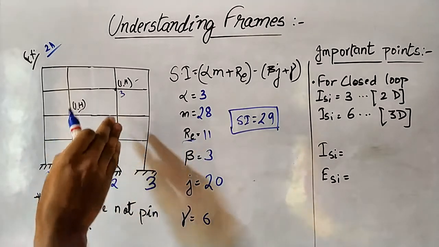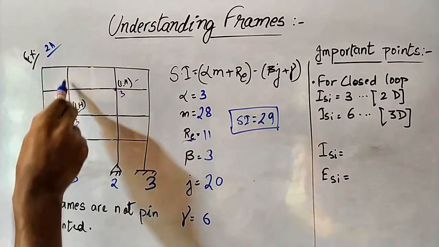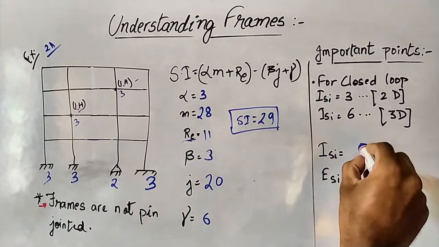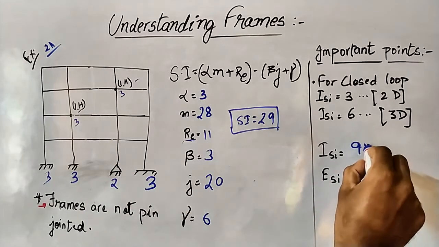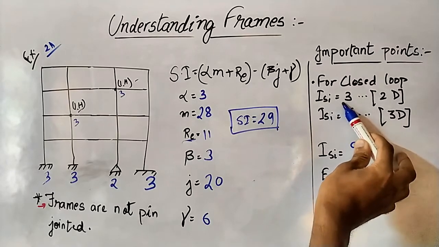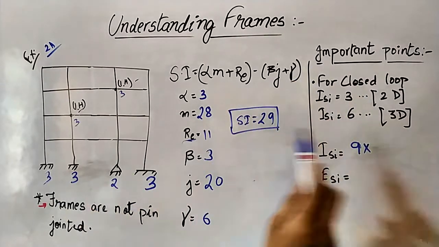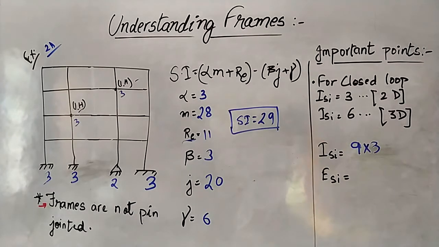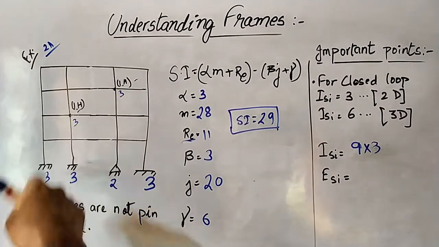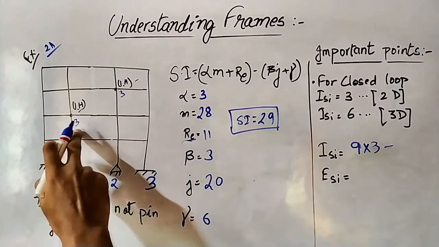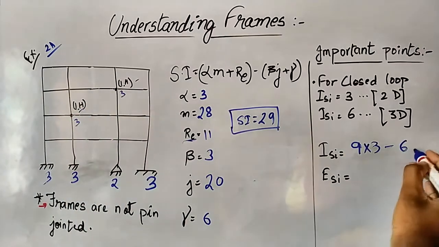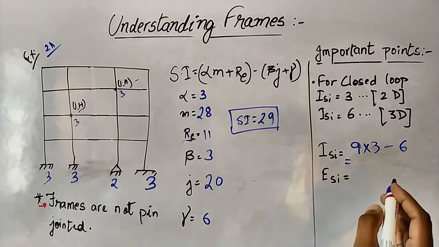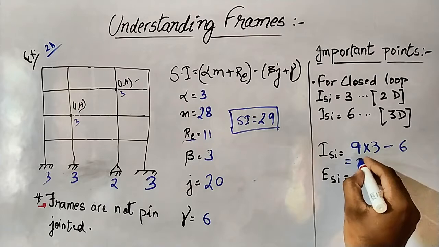There are 9 closed loops. For one closed loop there will be 3, so 9 into 3. And there are internal hinges, so you can deduct 3 from here and 3 from here, which is 6. So we will get 21 here.